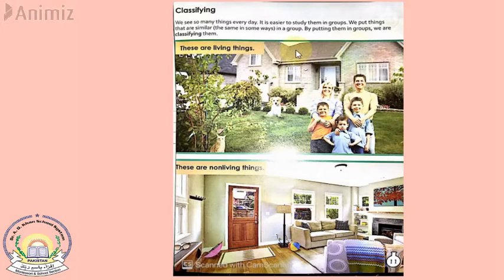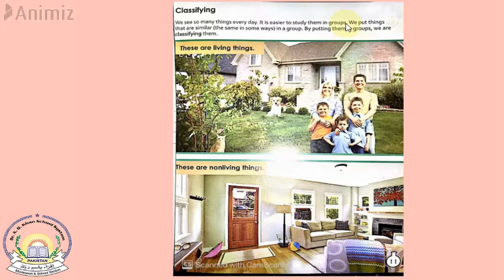For example, there are so many babies and so many men in a group. So how are we going to classify? We are going to put the babies into one group, and all the men into other groups. What we are actually doing is classifying things. So we see so many things every day. It is easier to study them in groups.